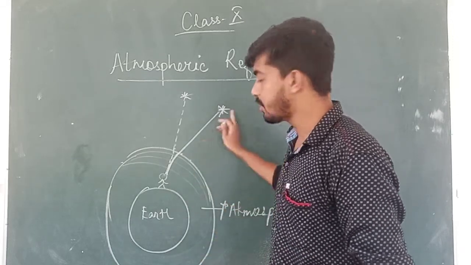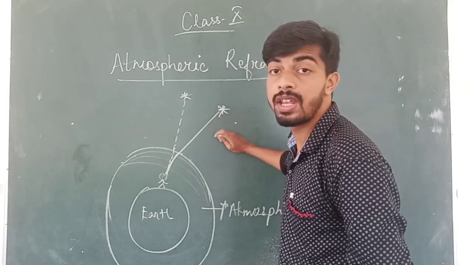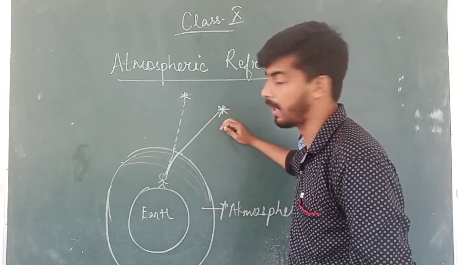So this is how atmospheric refraction can happen.